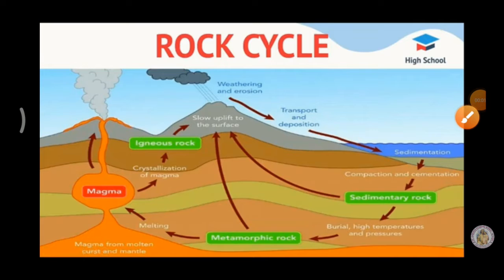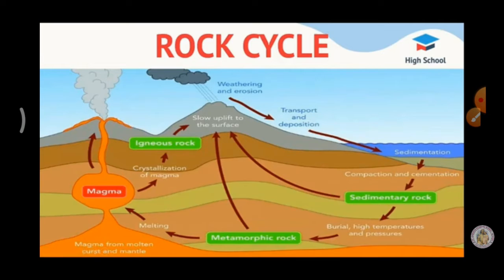Boys, this is the rocks and soil lesson. Now we will go to see about the rock cycle. Igneous rocks are the primary rocks formed first on the earth. Which is the first rock on the earth? Yes, igneous rocks. These rocks are eroded, transported and deposited at some places to form sedimentary rocks.